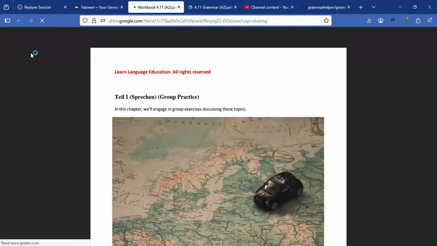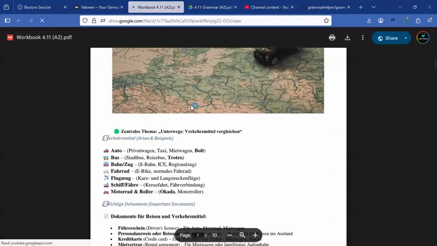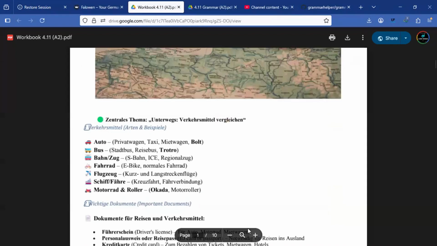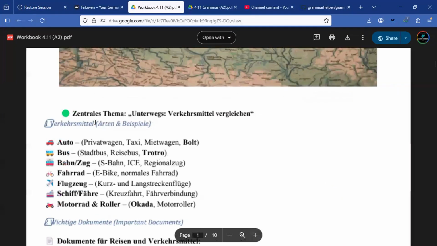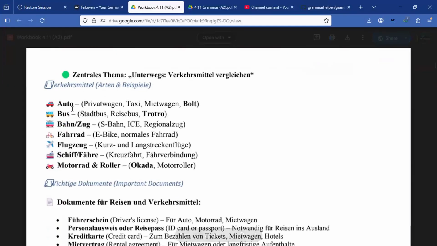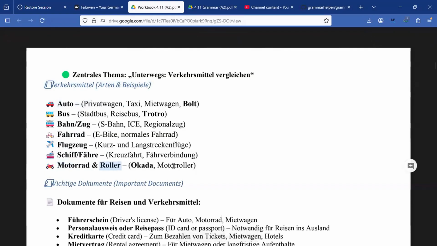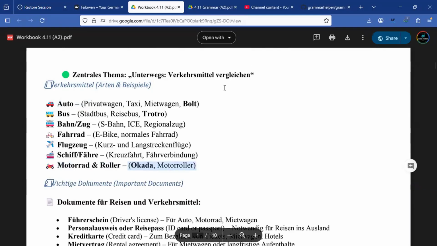So das Thema für heute ist Verkehrsmittel vergleichen. That is comparing your means of transport. So Nummer 1 ist Verkehrsmittel. Wir haben hier Auto, Bus, Bahn oder Zug, Fahrrad, Flugzeug, Schiff, Motorrad und Roller. So ein Beispiel hier ist Okada und so weiter.